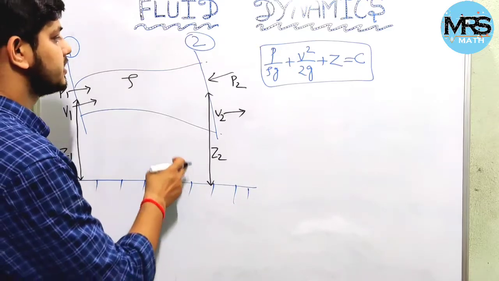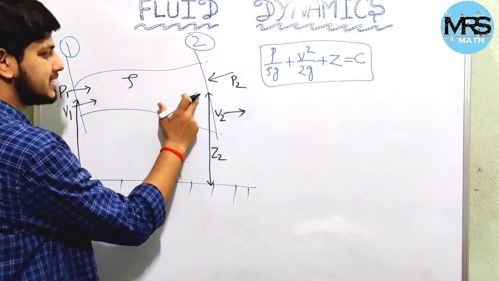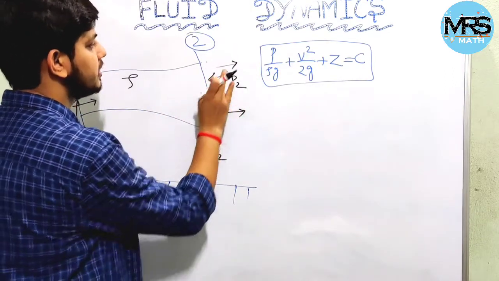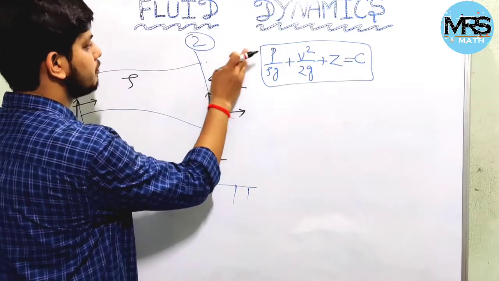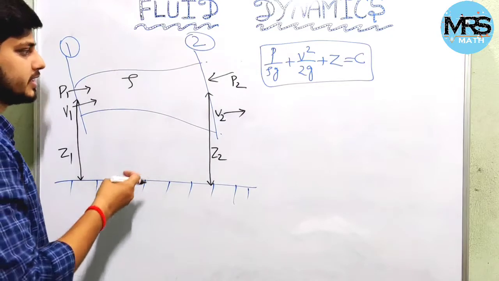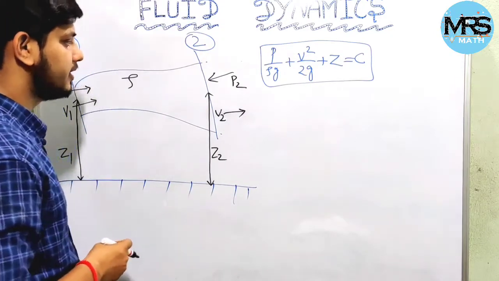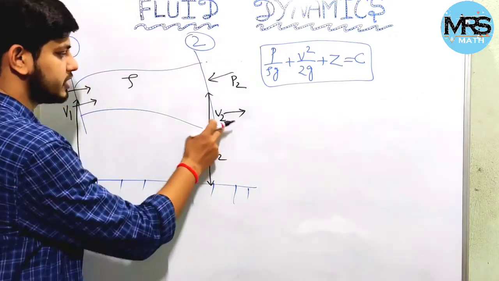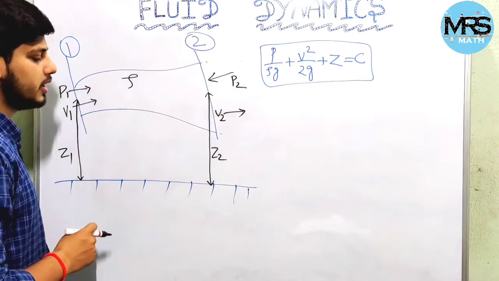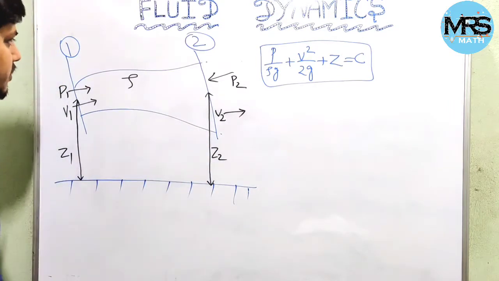Similarly, in section 2, P2 is the pressure, which acts towards the section. If we draw it in the other direction then it is wrong, because pressure is always towards the section. V2 is the velocity, and Z2 is the elevation of section 2 above the datum surface.